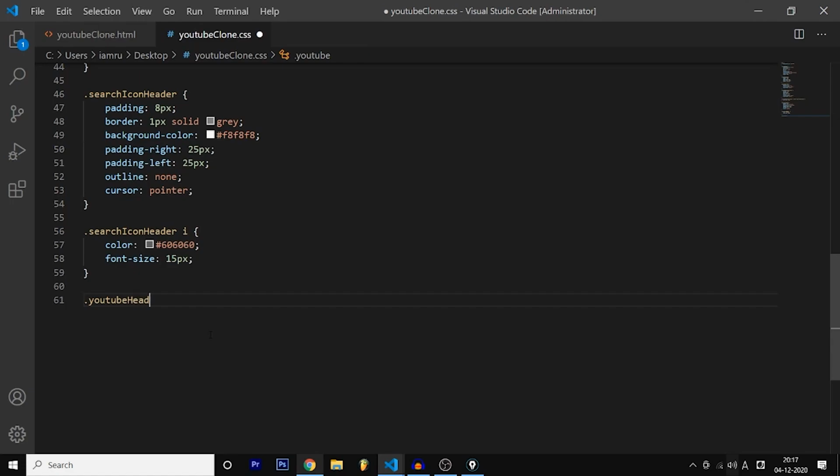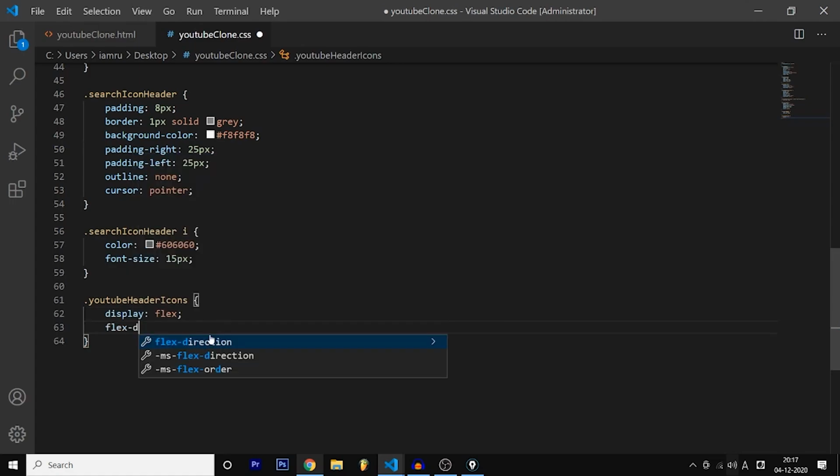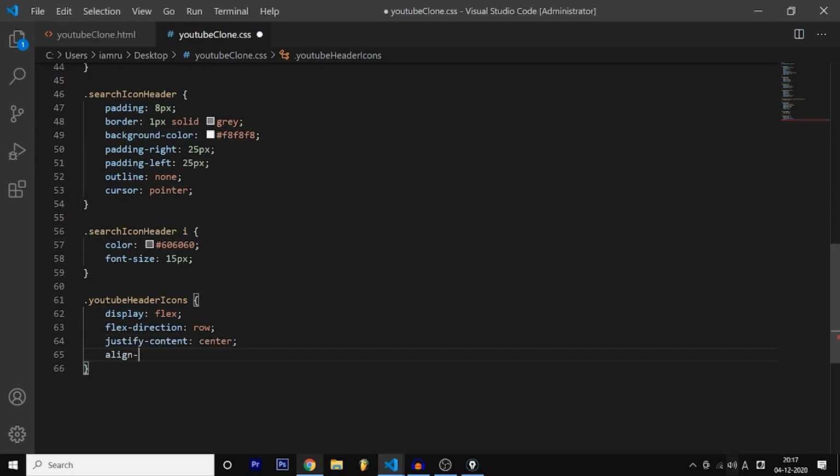And after that, we have YouTube header icons. For that, we are going to use display flex, which is a flexbox again. Flex direction is going to be row, justify content is going to be center, and align items is going to be center. You must have understood all of this by now. So header icons is acting like a box, and inside that box we are defining the row, so icons should be like this, not like this, right? We are defining the row, and that all the items should be in the center.